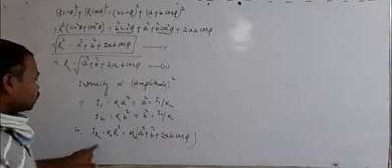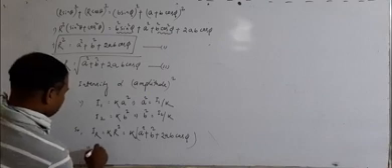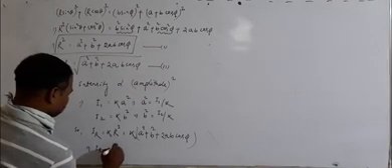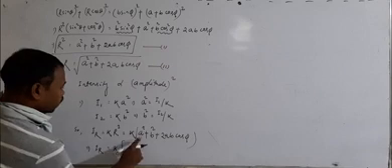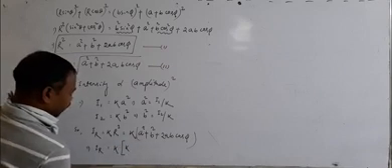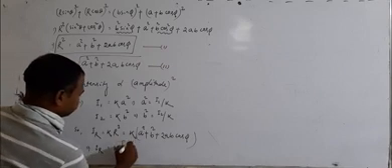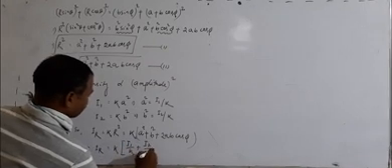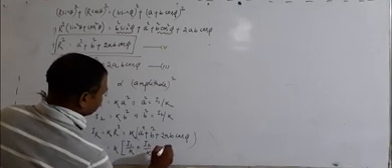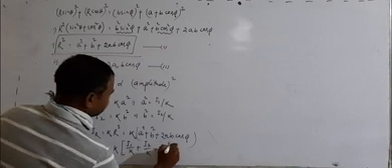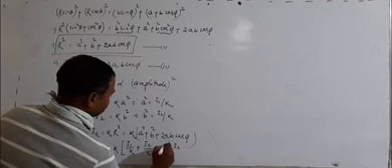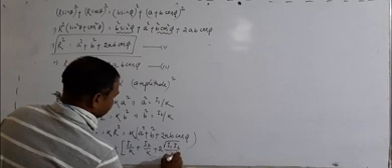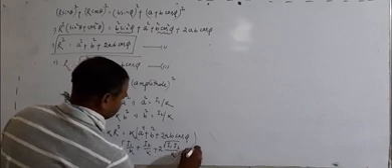So the resultant intensity is equal to k into a square, which is I1 by k, plus b square, which is I2 by k, plus 2 into a and b, which can be written as square root of I1 into I2 divided by k, into cos phi.